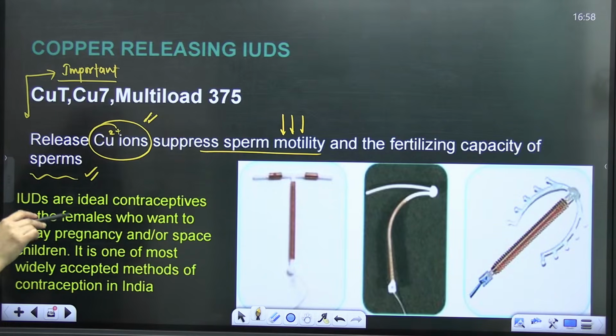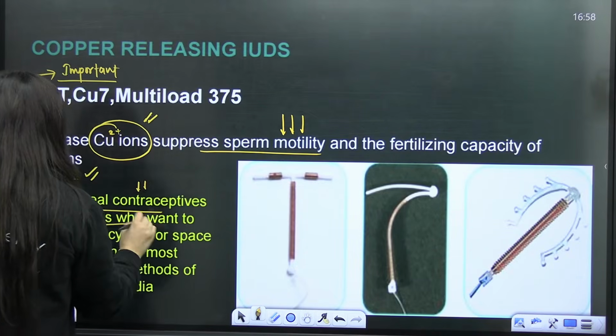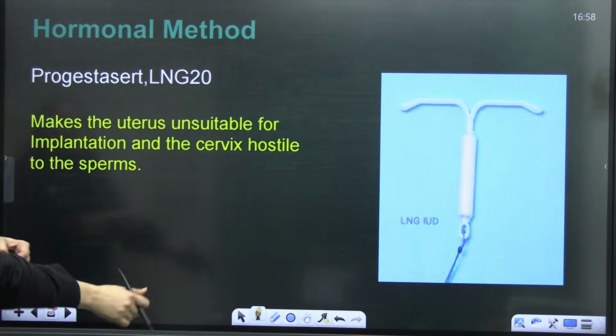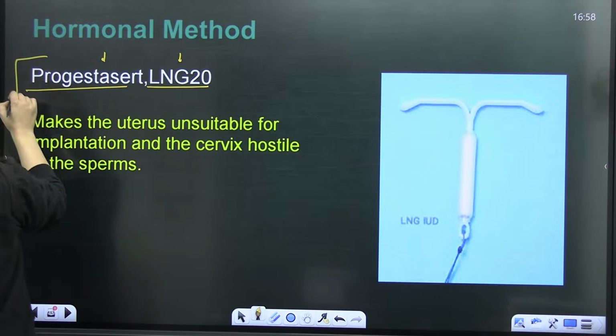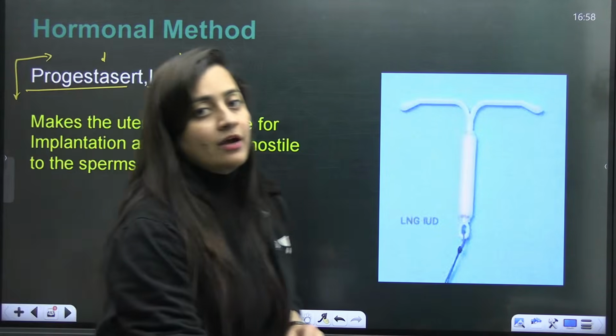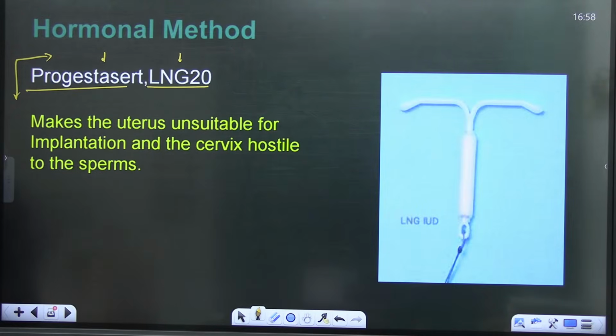You can see the T shape, the 7 shape, and the Multiload 375. IUDs are the ideal contraceptive for females who want to delay or space the pregnancy. Then comes the hormone releasing type, where we have Progestasert and LNG-20. As I said, examples are very important. They are the ones that make the uterus hostile for the sperms.